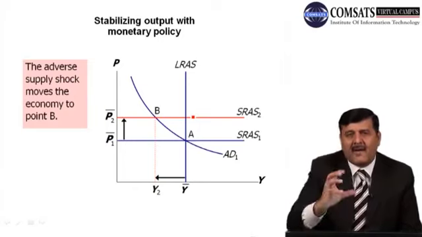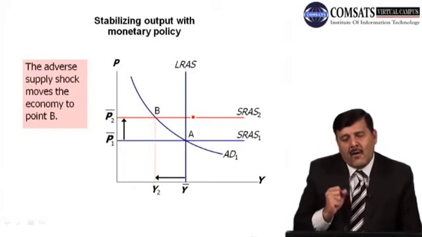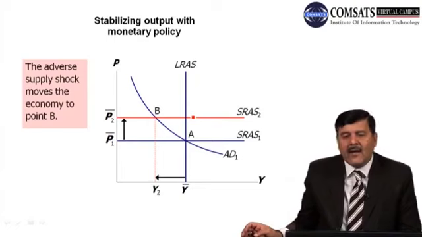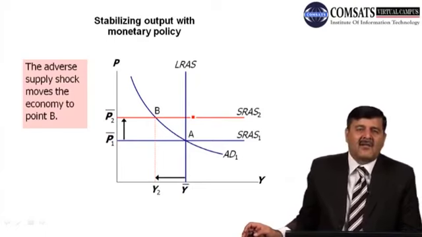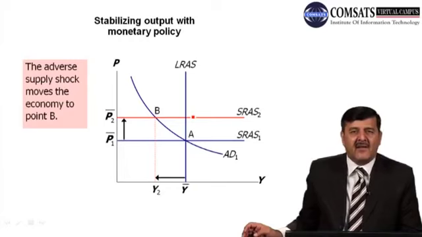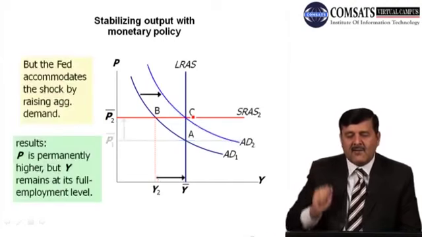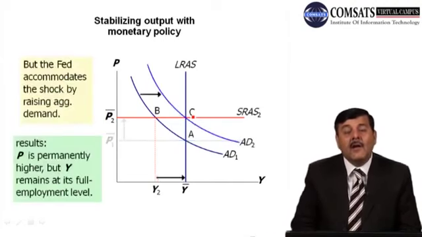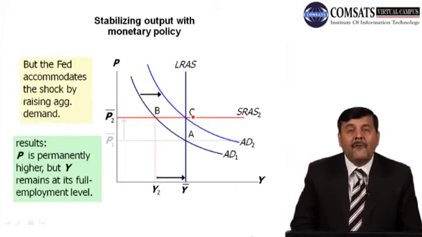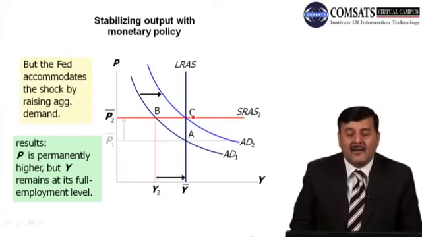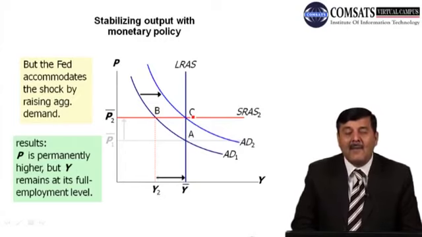Now policy makers can cover up this supply shock by adopting monetary policy. If the Fed or the federal government or the State Bank of Pakistan or the central bank of any country uses monetary policy, increasing the money supply in the economy to cover up this shock, what will happen? Aggregate demand will increase, and as you see, the aggregate demand curve will shift from AD1 to AD2, and the economy moves back to its full employment level output, and the economy is in equilibrium at point C.